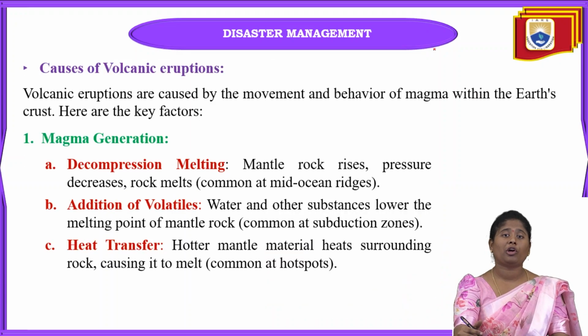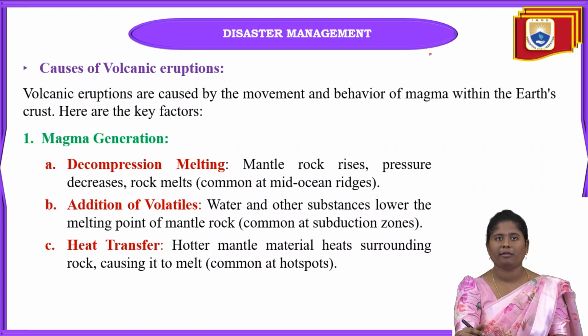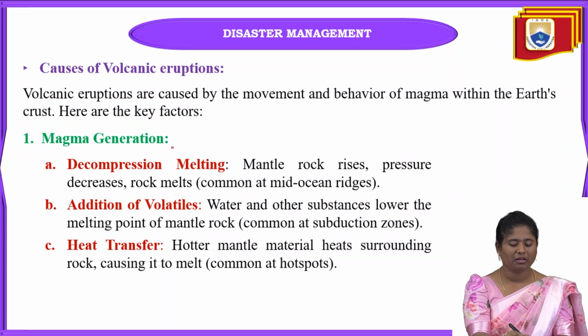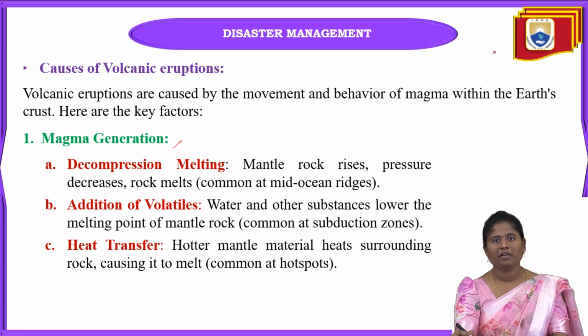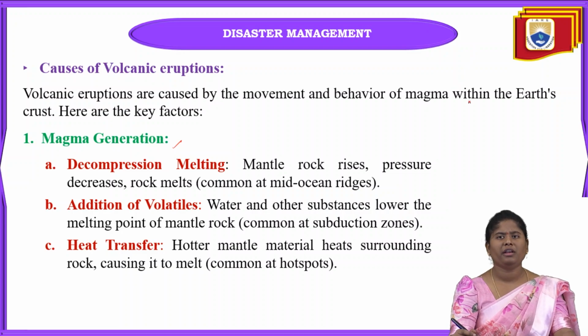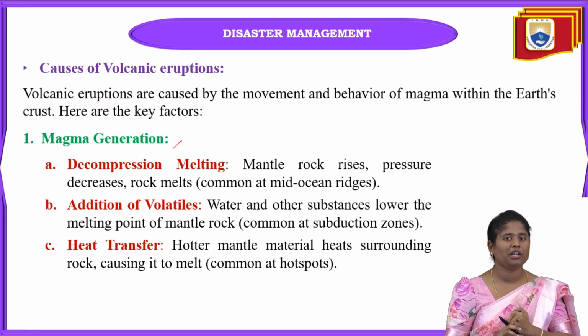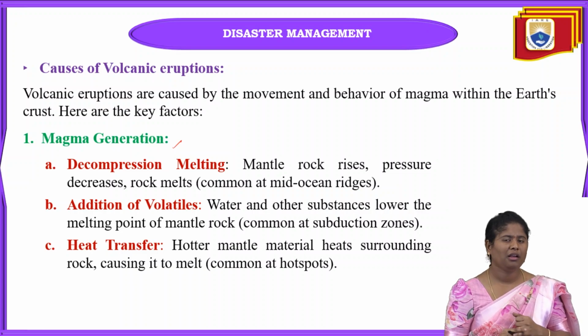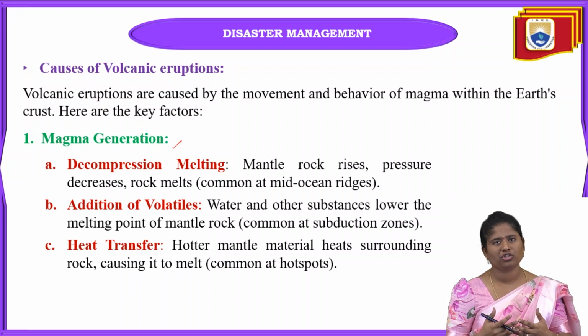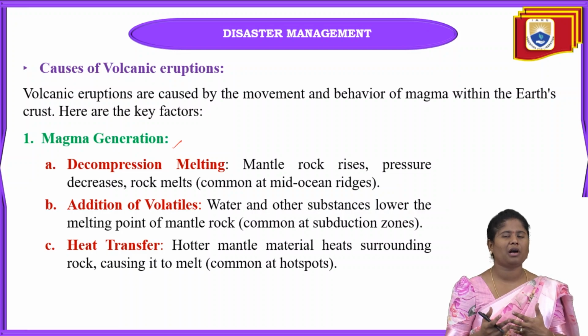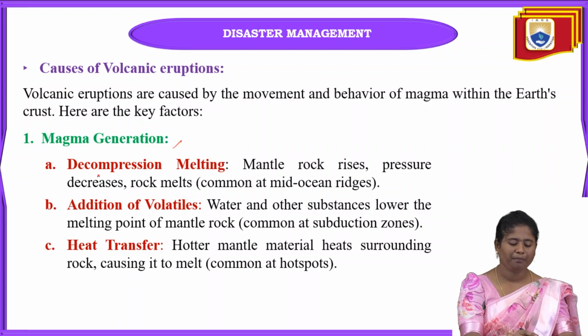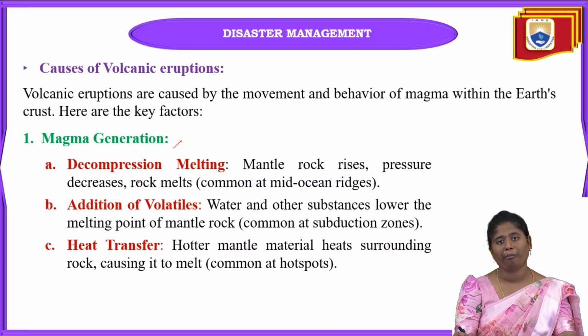And next, what are the main causes of these volcanic eruptions? The first one is magma generation, and in magma generation, the first one is decompression melting. When a volcanic eruption occurs, we already know that it is generated from magma, and at the time of generation of magma, how does it start? First is decompression melting.